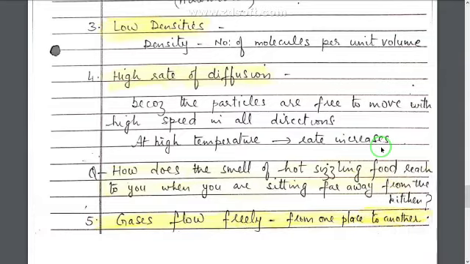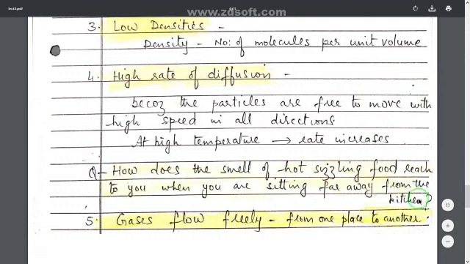Why is it so? This is so because as the temperature is increased, the kinetic energy of the particles or the molecules also increases, and they start moving at a very high speed, at a very high rate. So from here a question is asked, how does the smell of hot sizzling food reach you when you are sitting far away from the kitchen?